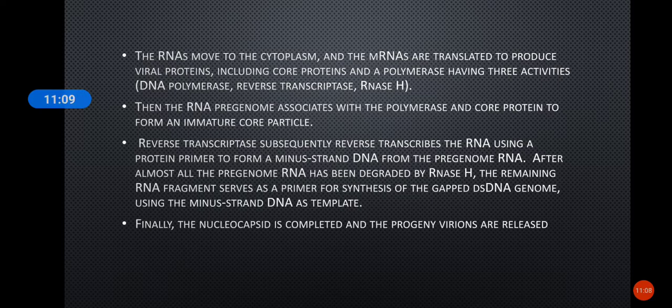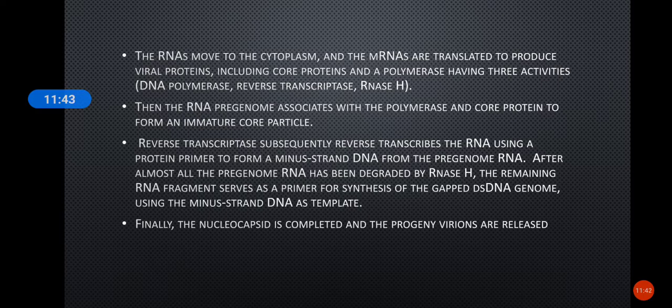After that, the pre-genome RNA is degraded by the RNase H activity of the enzyme. The remaining RNA fragment of the pre-genome will serve as the primer for synthesis of the gapped double-stranded DNA genome, using the minus strand made before as the template. So finally you will get a complete genome of the virus, that is one nicked strand and the other complementary strand with a large gap.